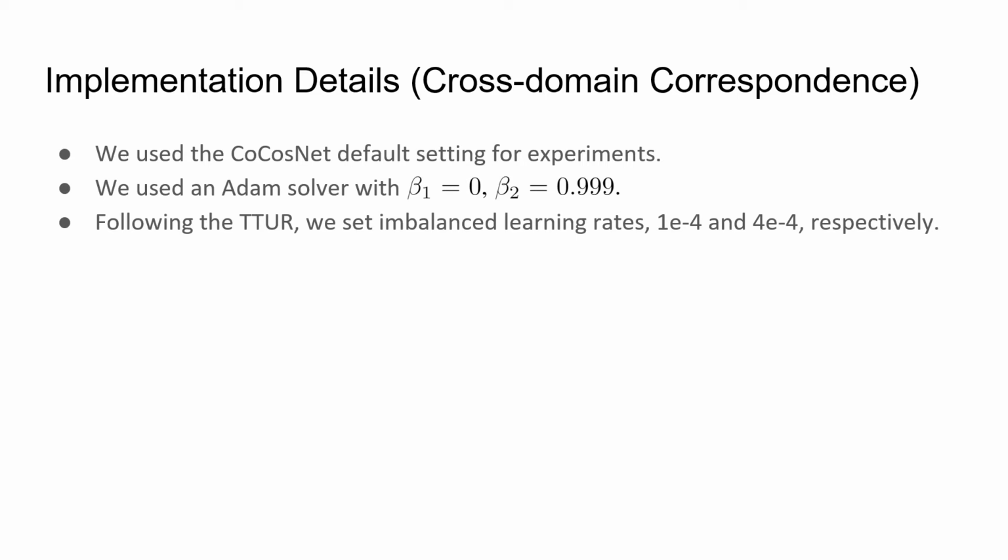In the correspondence module, we used the CoCosNet default setting for experiments. We used an Adam solver with beta 1 equals 0, beta 2 equals 0.999. And following the TTUR, we set the generator and discriminator learning rates to 1e-4 and 4e-4 respectively.